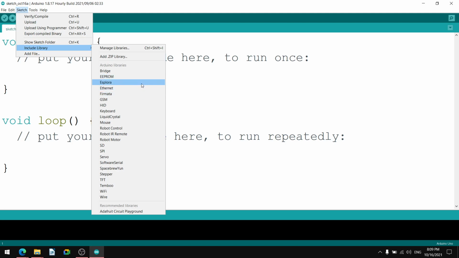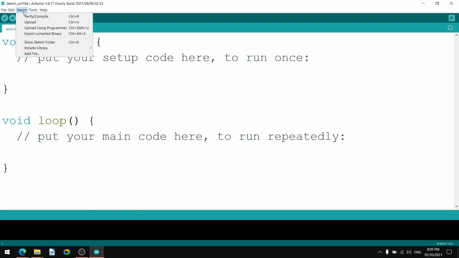a game playing useful microcontroller kit, then you can go for that. For mouse, for motor, robot control, for robot IR remote, for robot motor, SD, SPI, servo, software serial, Esplora, stepper, TFT, Temboo, Wi-Fi, wire, many are there. Adafruit Circuit also is there. So this is the inclusion of the library, add file is there. This is under sketch.